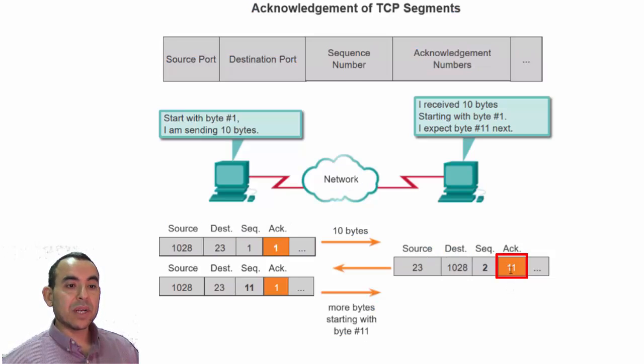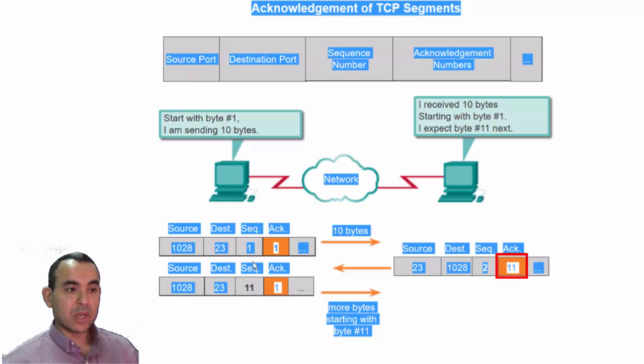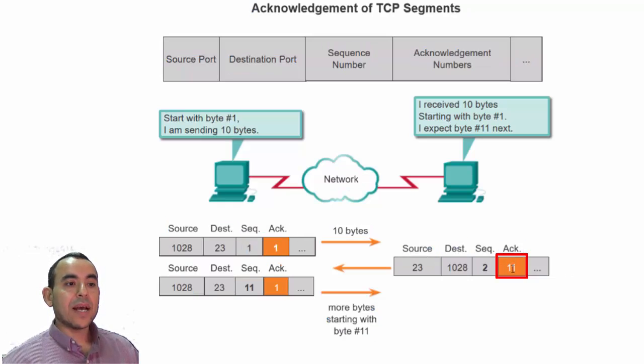The acknowledgement number 11 here indicates that I received 10 bytes correctly starting from sequence number 1, and I'm waiting for the next segment, which should start from sequence number 11. So this again indicates that I received all the 10 bytes correctly.